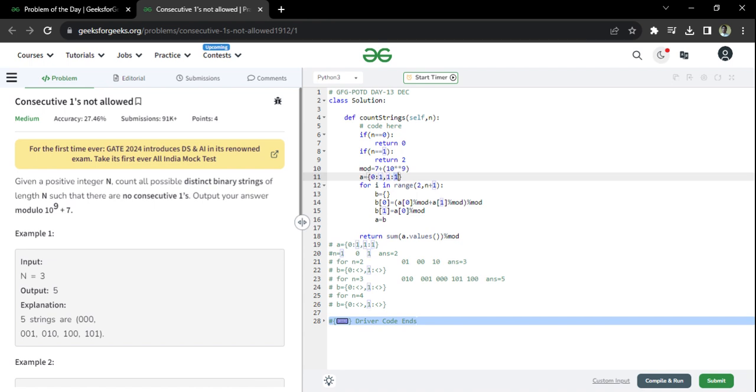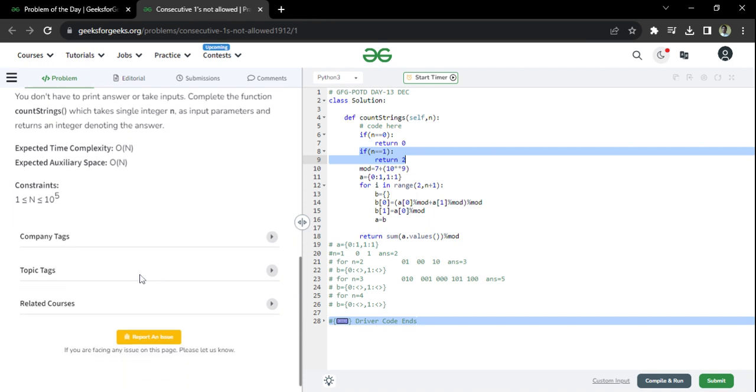Okay, so initially it's going to be like this. Okay, 1 and 1. This is for the case 1. Because for n equal to 1, I have hard coded the value here. For n equal to 1, I'm just simply hard coding the value as 2 because we have only two approaches. Either it can be a 0 or it can be 1, right? So I've hard coded it. The answer is, whenever n equal to 1, you can return 2.